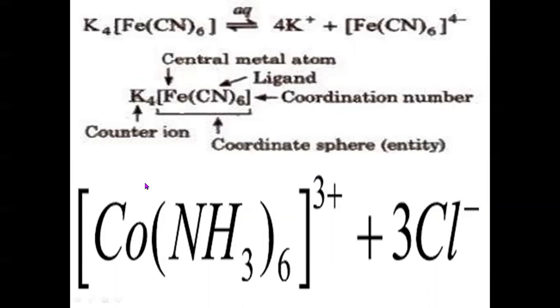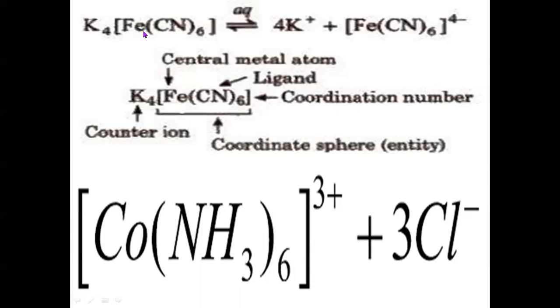Let us take the example of iron, ferrous, in this complex in which it is present in +2 form. Why is the oxidation state of iron +2 here? Because every cyanide will contribute -1 oxidation state. So 6 into 1, 6 negative charges.